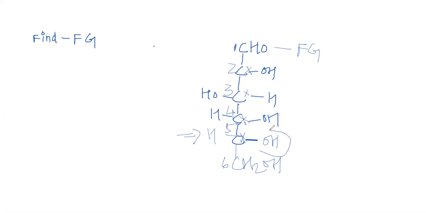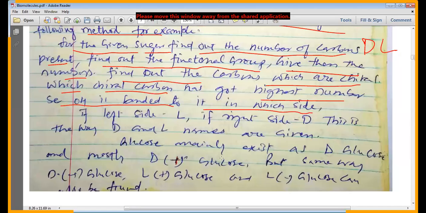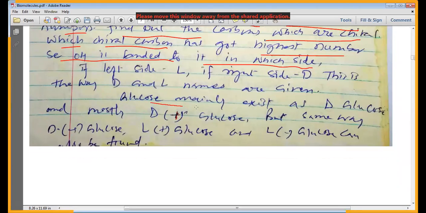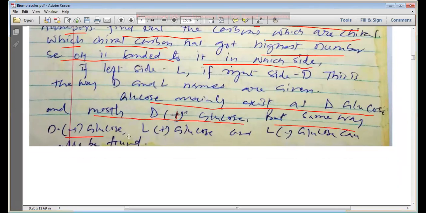On the fifth carbon we can see that OH is present on the right hand side, and as the OH is present on the right hand side, we can say that our glucose is having the D name. Glucose mainly exists as D glucose, most of it D plus glucose, but somewhere D minus glucose, L plus glucose and L minus glucose are also found in nature.